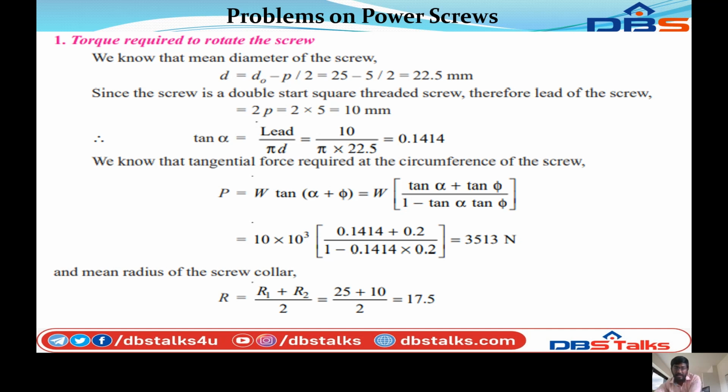We know that the mean diameter of the screw d is equal to d naught minus p by 2. So we can calculate the value 25 minus 5 by 2, that is equal to 22.5 mm.